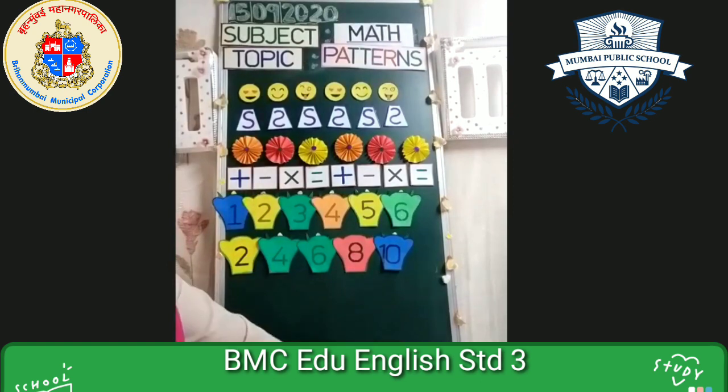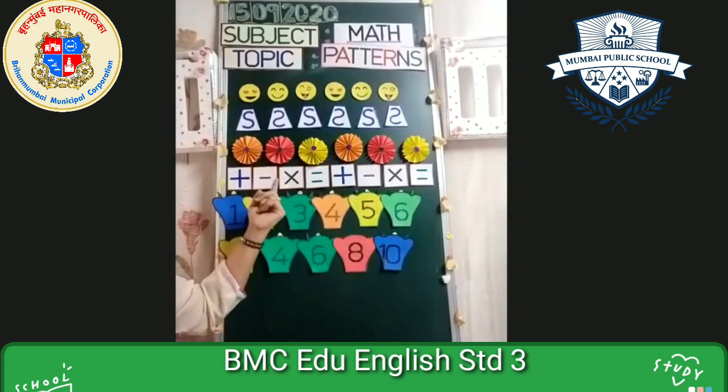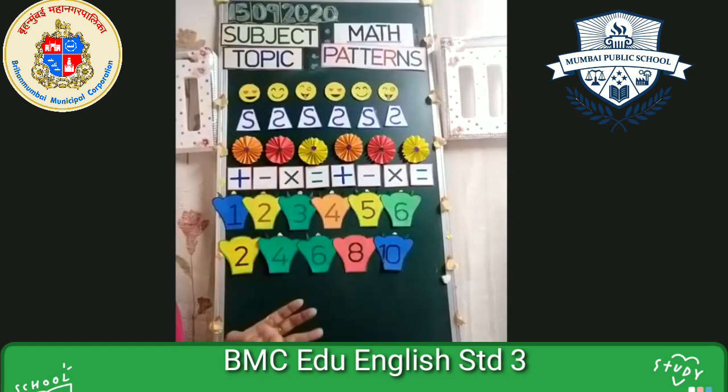So I think you all must have understood what we mean by pattern. So what do you mean by pattern? Pattern means a repeated series. It can be with anything. It can be with objects. It can be with alphabets. It can be with colors. It can be with signs. It can be with numbers. It can be with anything, anything.